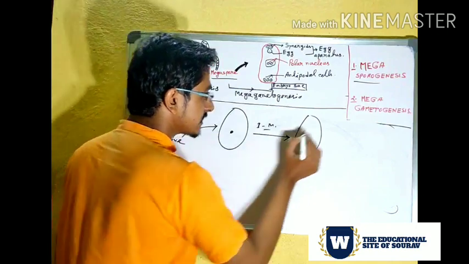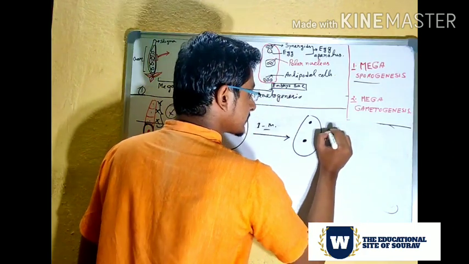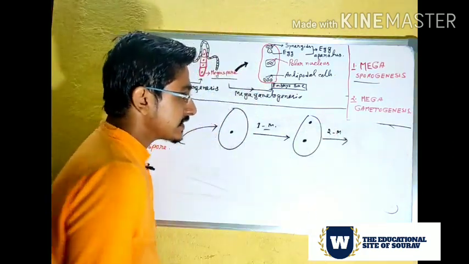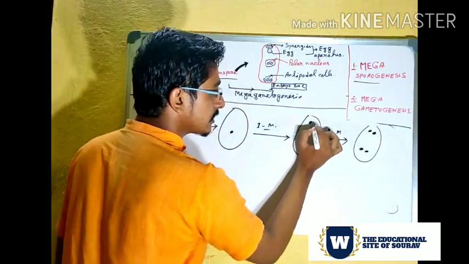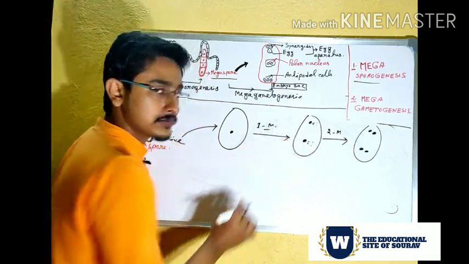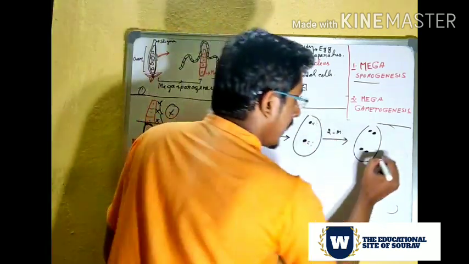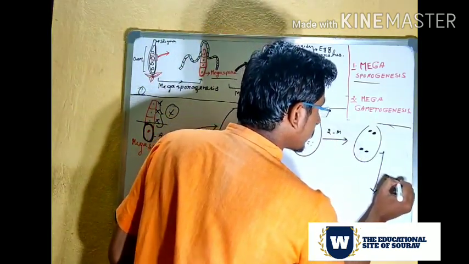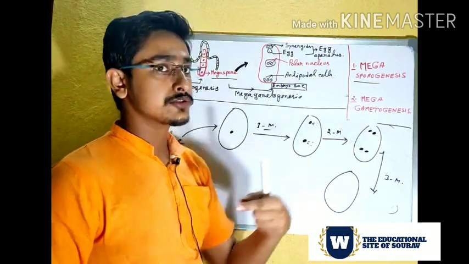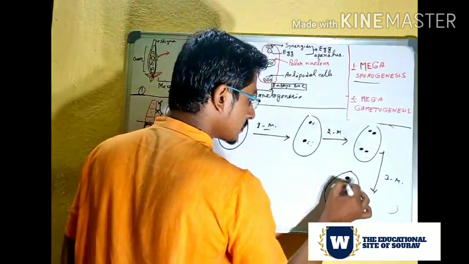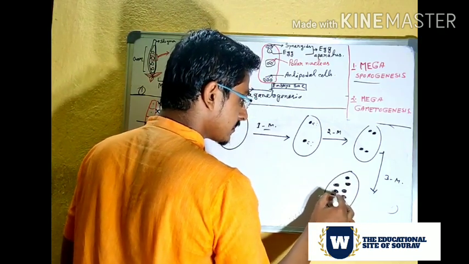After the first mitosis division there will be 2 nuclei. Next, the second mitosis division will form 4 nuclei, because each forms 2 more. And after the third mitosis division, each nucleus produces 2 more, so the total will be 8 nuclei. 1, 2, 3, 4, 5, 6, 7, 8.